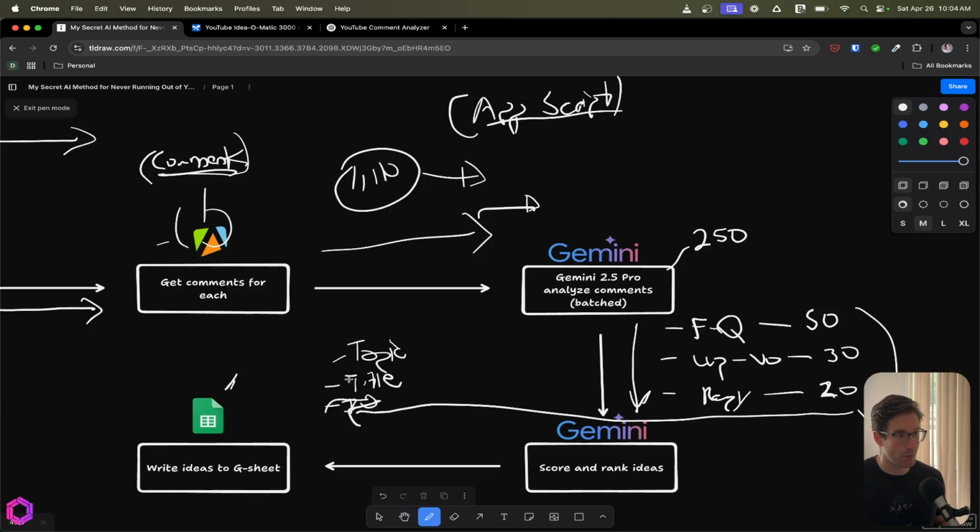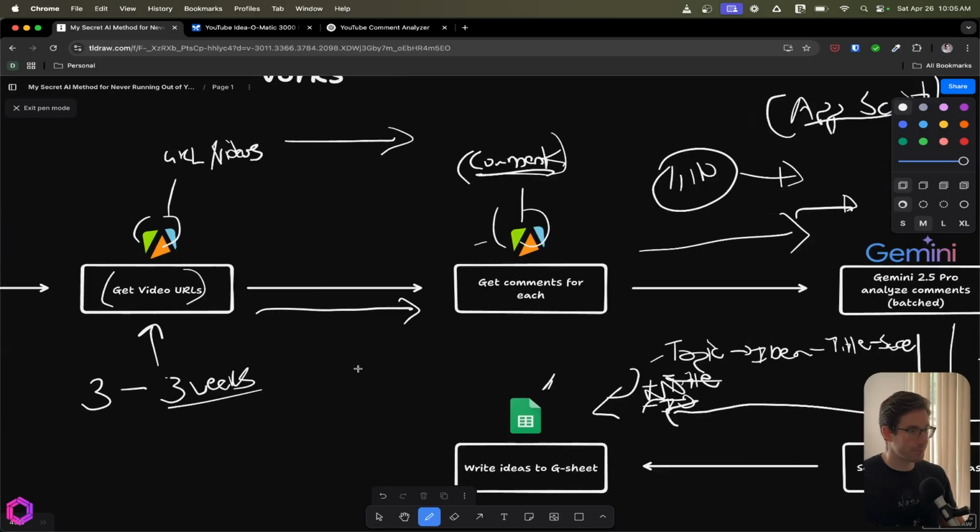And these are placed in different orders, so let's actually scratch this out. So it's topic, then idea, and then title, I think it was. Something along those lines. And then also the score, obviously. So that's all then shoved into Google Sheets, and that's what the final output looks like.